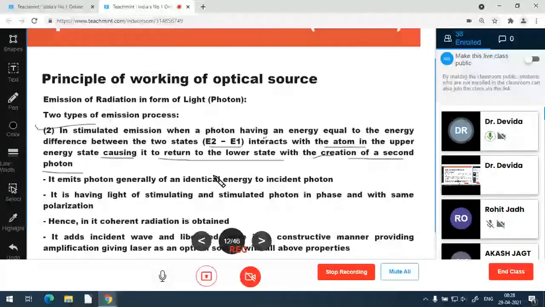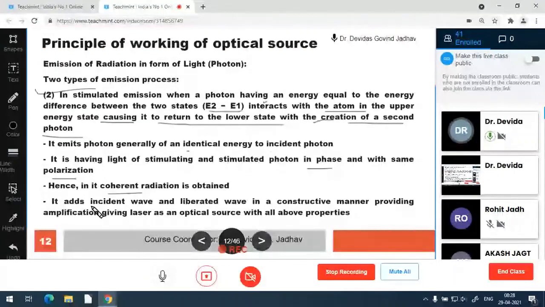So the source is monochromatic, and the emitted photon and incident photon are in the same phase, so it is coherent also. It emits a photon generally identical in energy to the incident photon. The stimulating and stimulated photons are in phase and with the same polarization. Hence, it is coherent radiation. So it adds the incident wave to the liberated wave in a constructive manner. So it provides amplification, giving the laser optical source, that is, light amplification by stimulated emission of radiation.